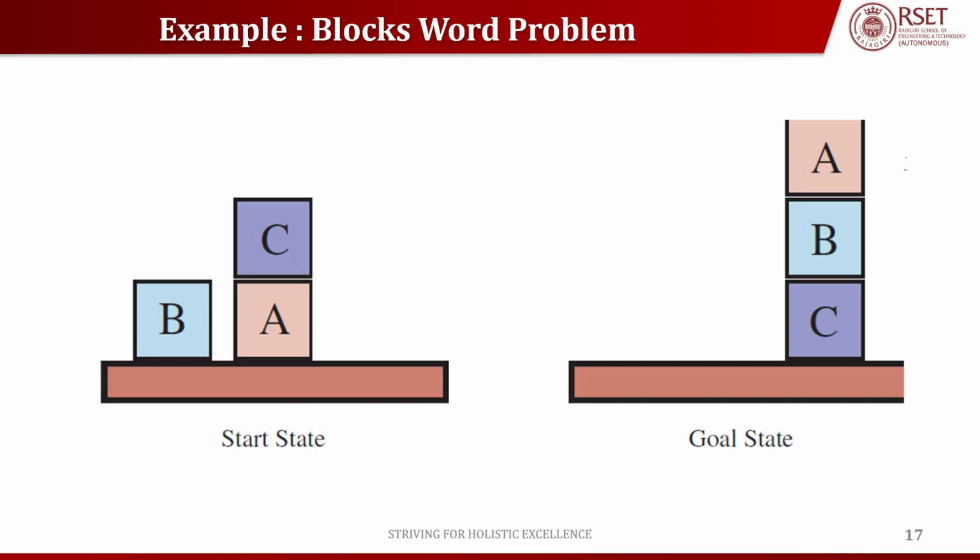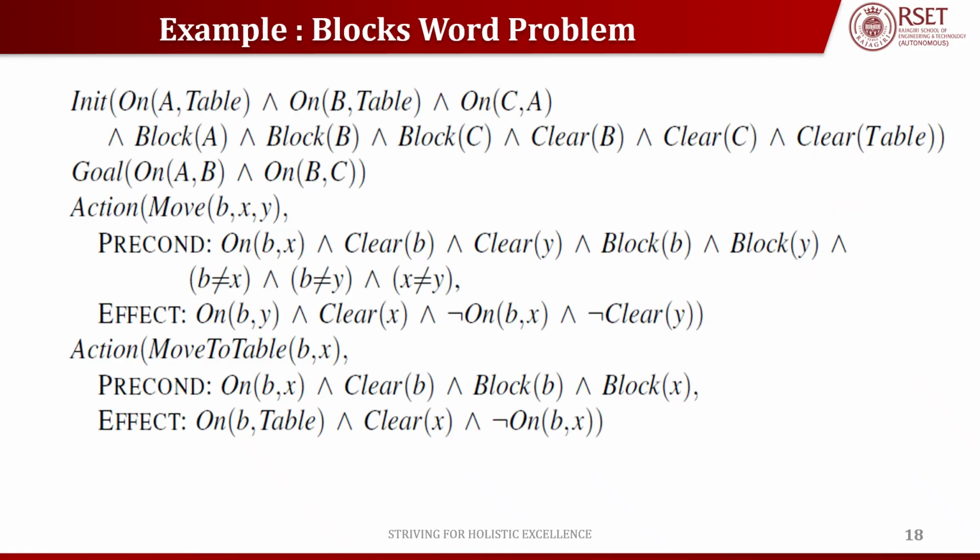I have three blocks A, B, and C, and this is my goal state C, B, and A. And I will have a robot arm in order to pick up each and every block. As we saw in the air cargo transportation problem, here also I will have an initial state and a goal state. That is, A is on the table, B is on the table, C is on top of A, and A is a block, B is a block, C is a block. B should be clear, C should be clear, and the table should be clear. And my final goal is that A should be on top of B and B should be on top of C.